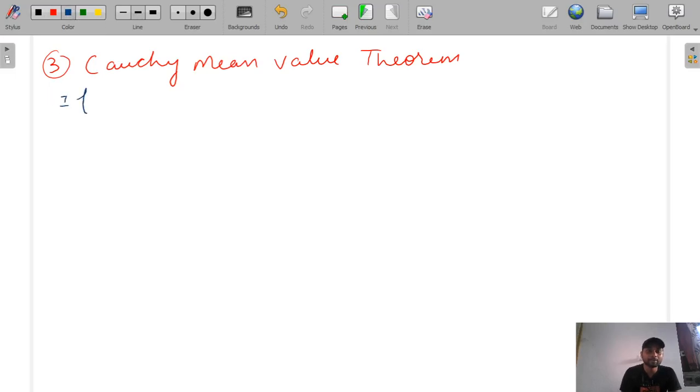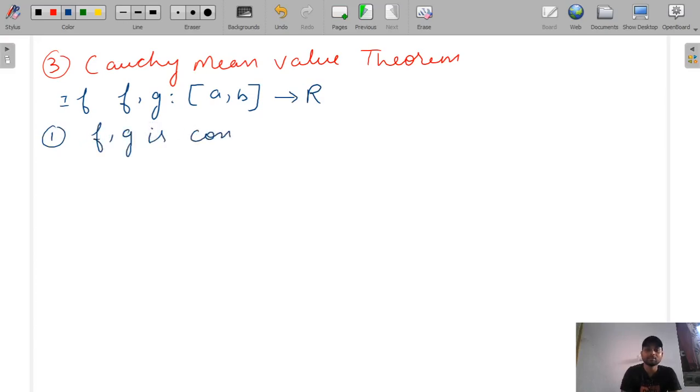Let's suppose f, g are functions on the interval a to b belonging to the real numbers R. The first point it should satisfy is that f, g are continuous in the interval a to b.